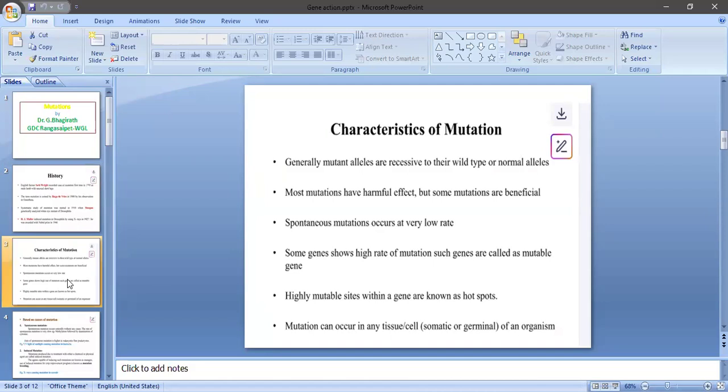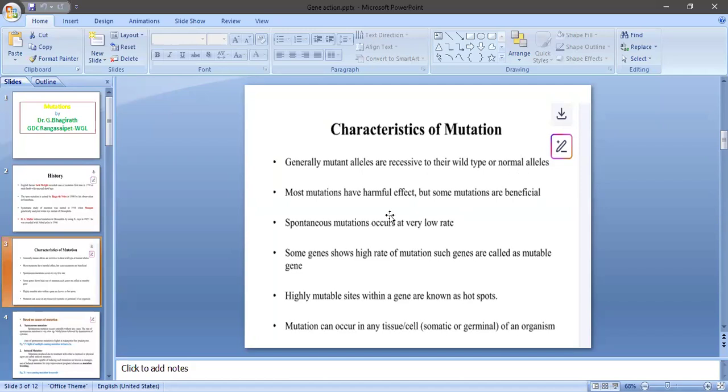Now, what are the characteristics of mutation? Generally, mutant alleles are recessive to their wild type or normal alleles. That's why they suddenly appear in a particular generation. In the absence of the wild gene, the mutant allele expresses its character, so we can detect a new character suddenly in a generation.